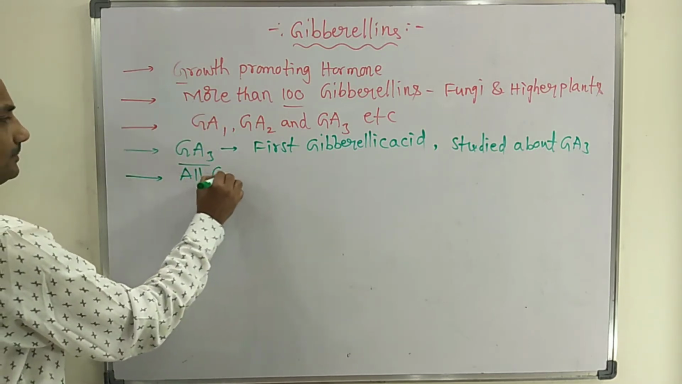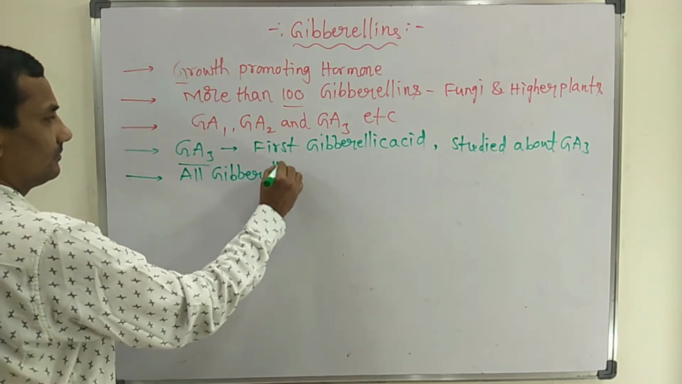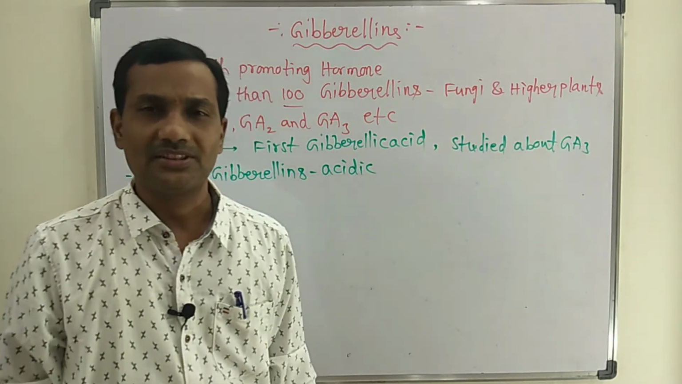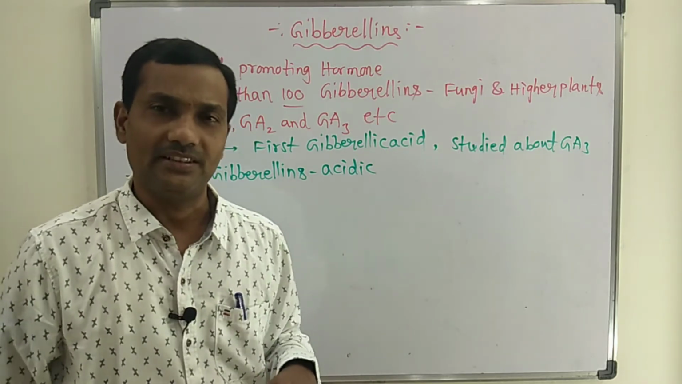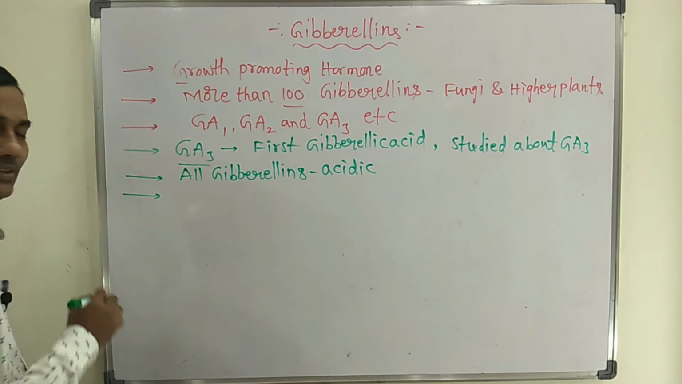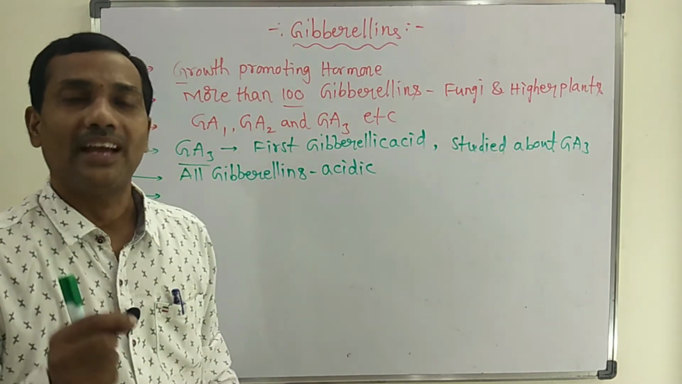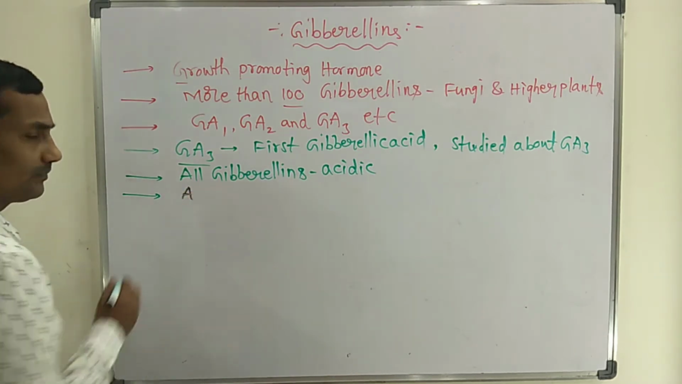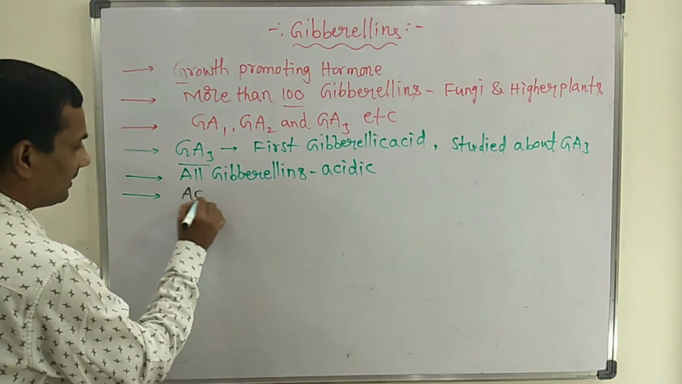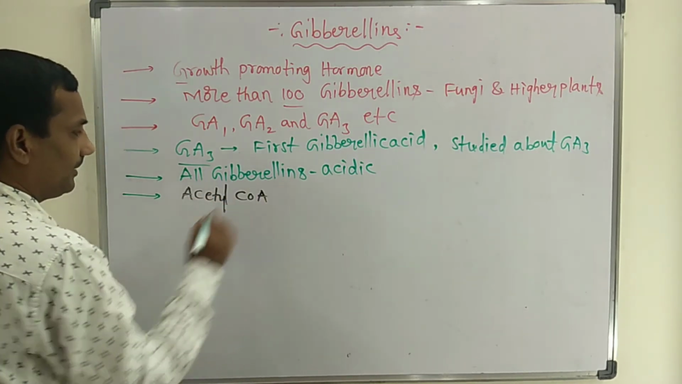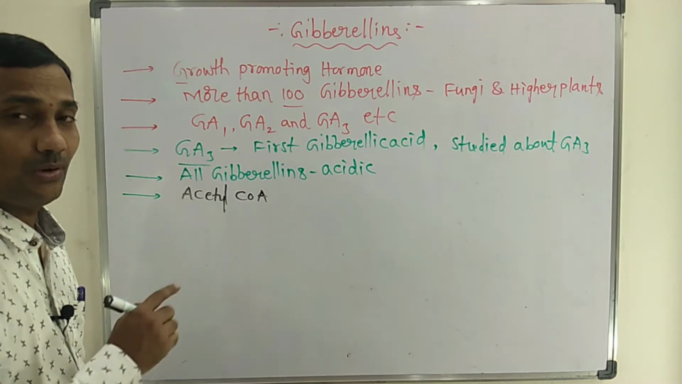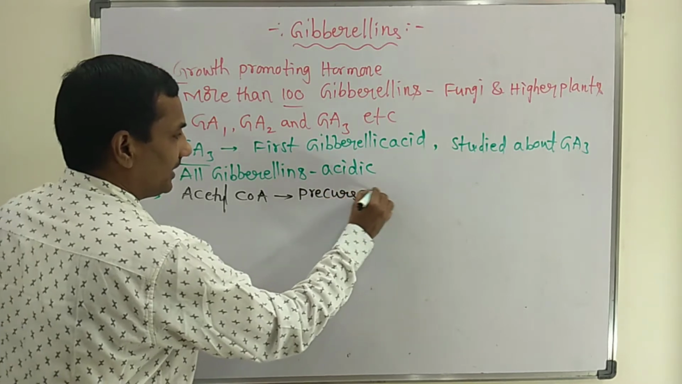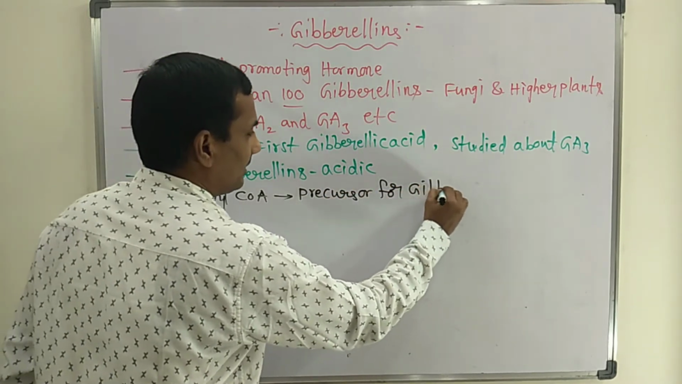All gibberellins are acidic in nature. Based on the pH, these are acidic in nature. Gibberellins are synthesized from acetyl CoA. So what I want to say here is, one compound that is formed in respiration, acetyl CoA. Acetyl CoA is formed in the respiration. Acetyl CoA is the precursor for gibberellic acids.